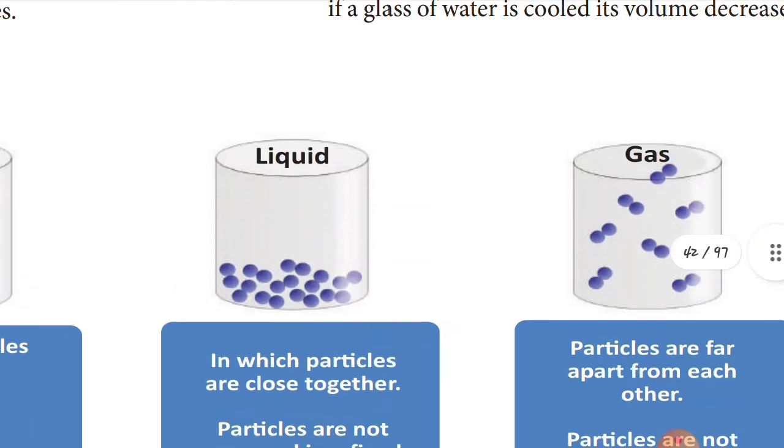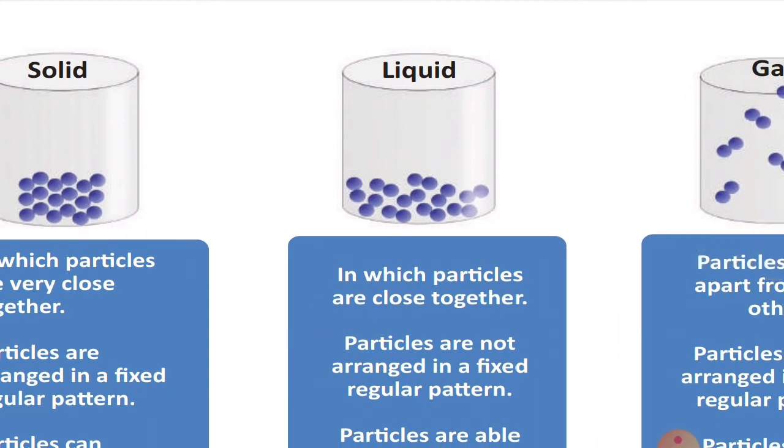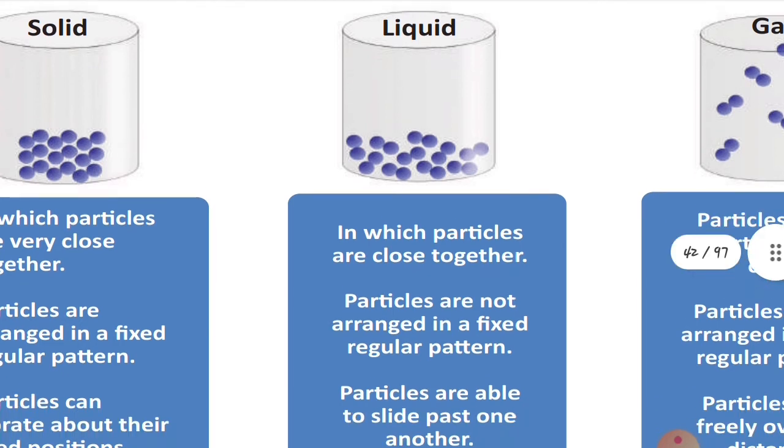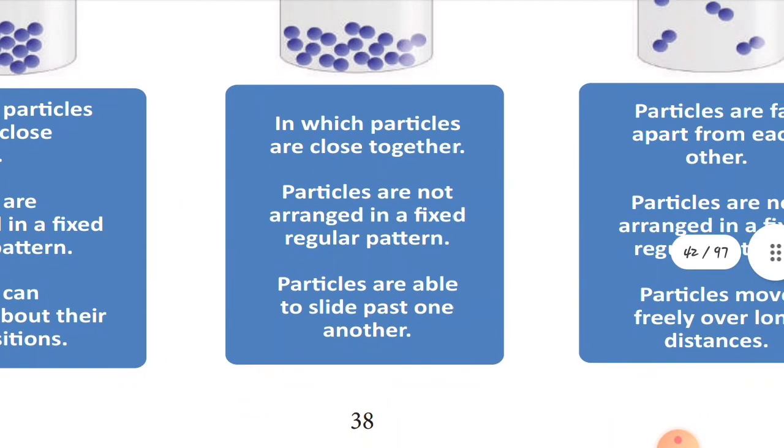See the next picture, liquid state. See the particles, children. See the container, children. That is a particle, children. See the bubble, the blue color bubbles there. Yeah, those are the particles, in which the particles are close together. Here the particles are not arranged in a fixed regular pattern. So here the particles are able to slide past one another.